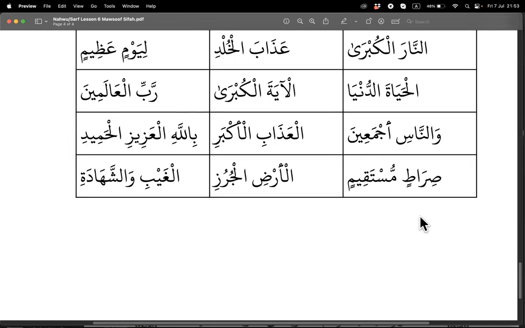Next one, Siratim Mustaqimin. Mawsoof Sifah. Good. Al-Ardil Juruzi. Mawsoof Sifah. Actually, this one I have to double confirm whether Al-Juruzi is plural or not. I'll get back to you, inshallah, in the next lesson.